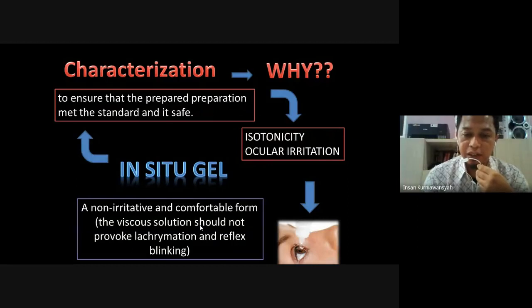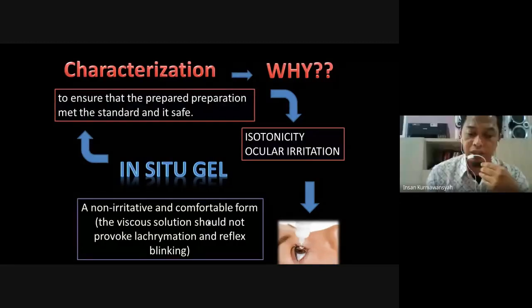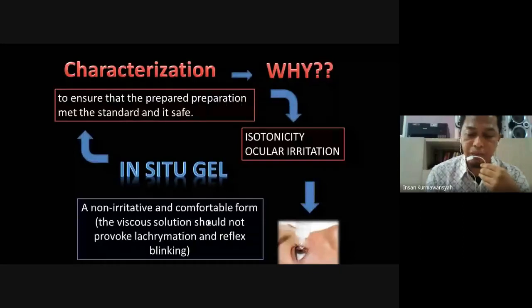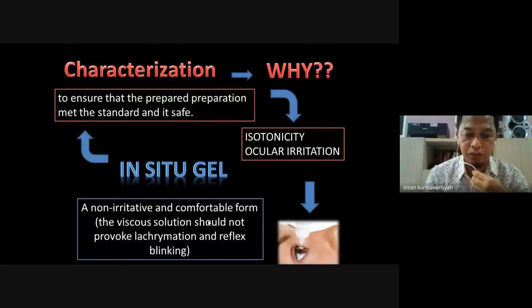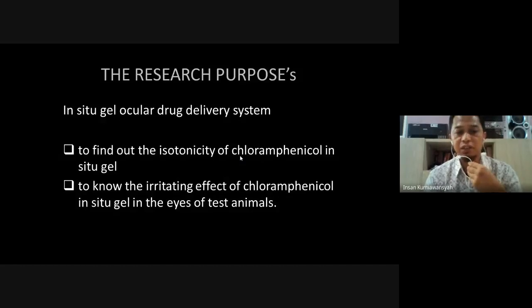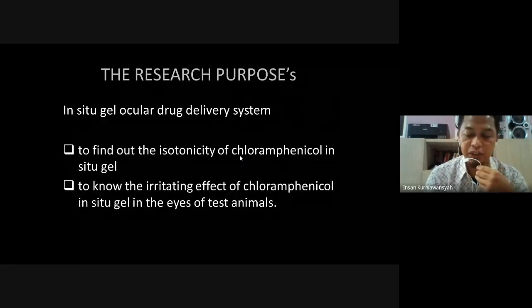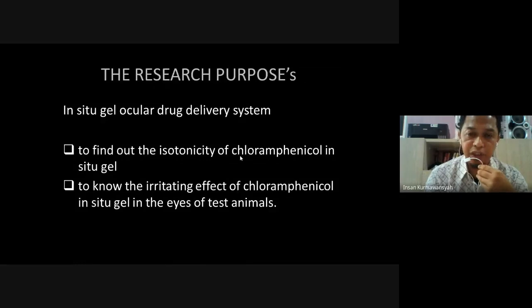Assessment of the ocular irritation potential of ophthalmic solutions represents an extremely important step in the development of both over-the-counter and prescription pharmaceuticals. The objective of the research was to find out the isotonicity of chloramphenicol in situ gel and to know the irritating effect of chloramphenicol in situ gel in the eyes of the test animal.